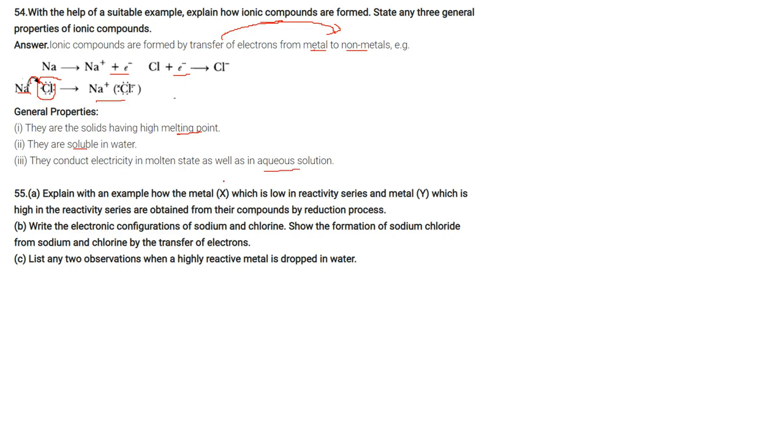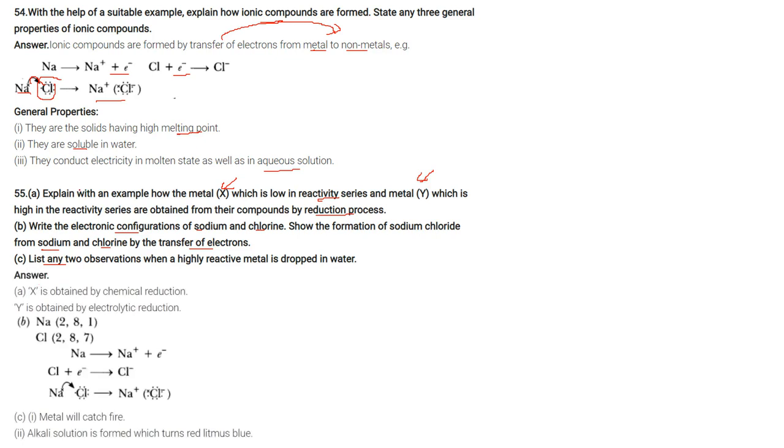Explain with an example how the metal X, which is low in reactivity series, and metal Y, which is high in reactivity series, are obtained from their compound by reduction process. Write the electronic configuration of sodium and chlorine. Show the formation of sodium chloride from sodium and chlorine by transfer of electron. List any two observations when highly reactive metal is dropped in water. One by one we'll give answer. First, X is obtained by chemical reduction, low reactivity. Y is obtained by electrolytic reduction, high reactivity.